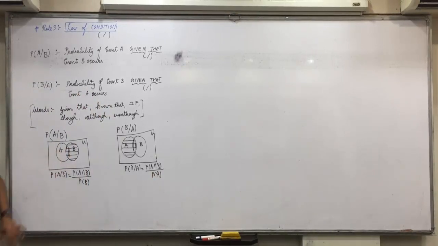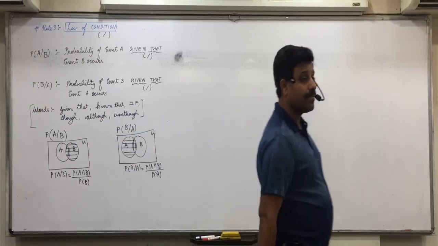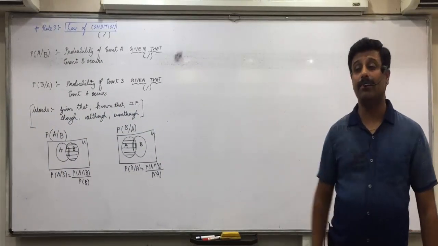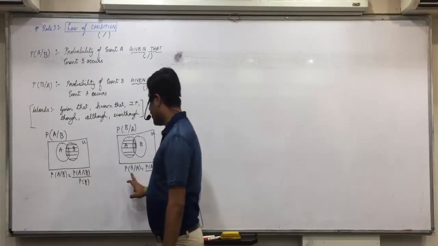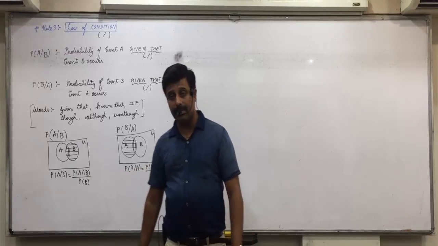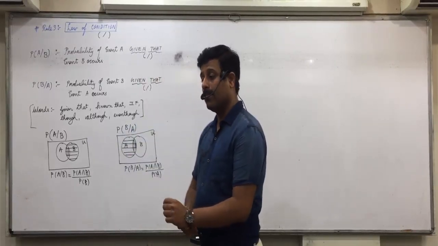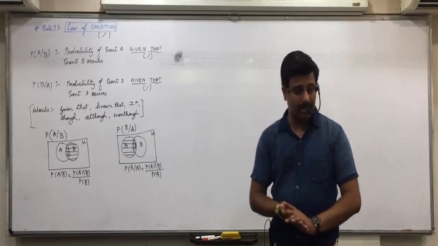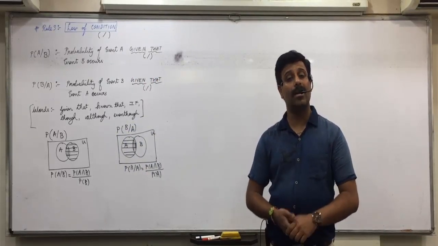Now a shortcut to remember this formula. Numerator is always A intersection B. Whether you have to find A slash B or B slash A, numerator is always A intersection B. Then, the denominator.